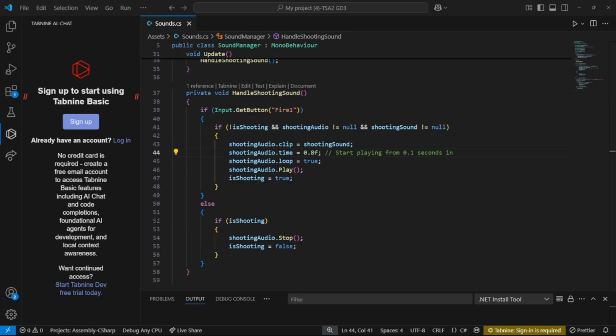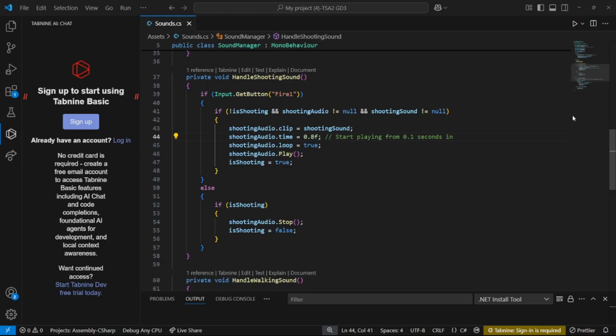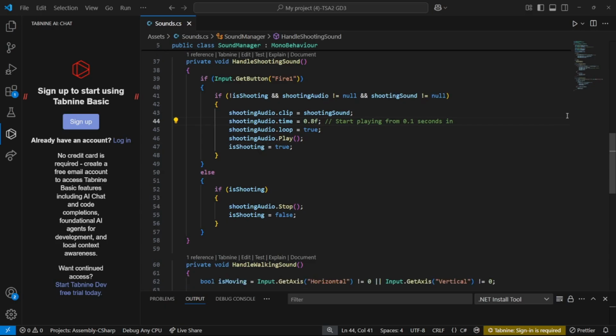Next is the handling of the shooting sound. Firstly, it detects when the player holds the left mouse button, Fire1, and prevents starting the sound every frame by checking isShooting. Next, it starts the sound from 0.8 seconds into the shooting audio clip. This creates a snappier effect, making the gunfire sound more responsive. Next, it loops the sound so it continuously plays while the button is held. And lastly, it stops the sound when the button is released.